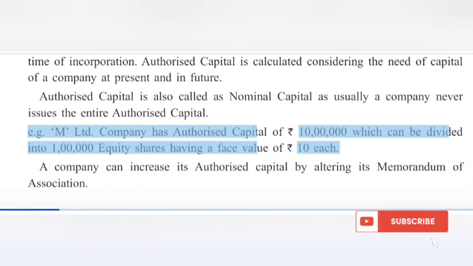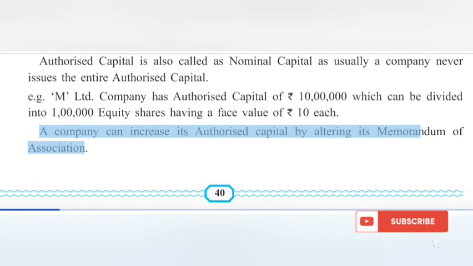E.g., M. Limited company has authorized capital of 1 million which can be divided into 100,000 equity shares having a face value of 10 each. A company can increase its authorized capital by altering its memorandum of association.